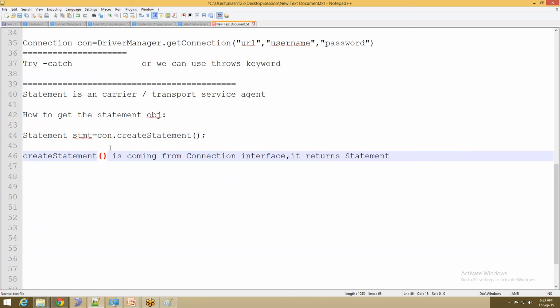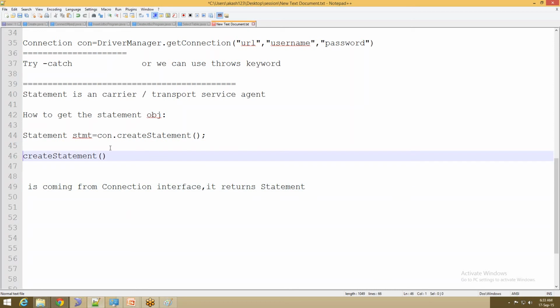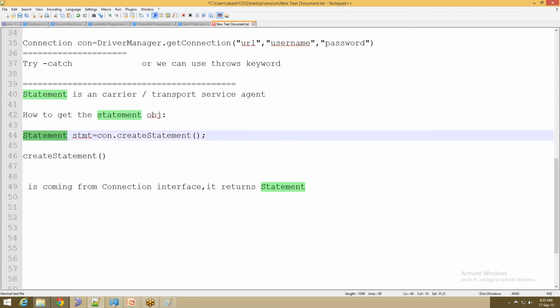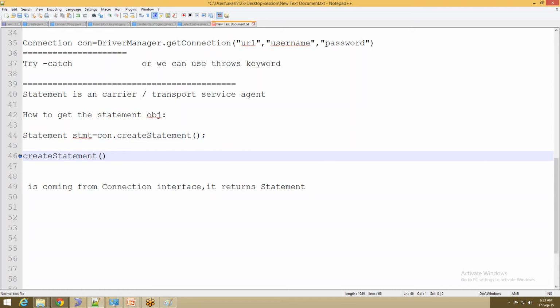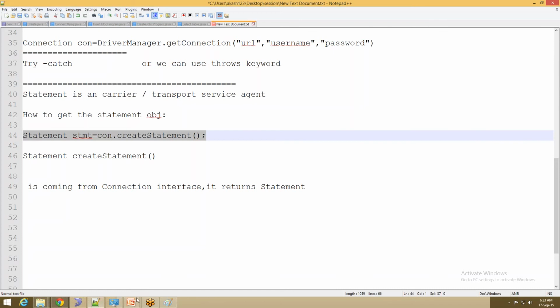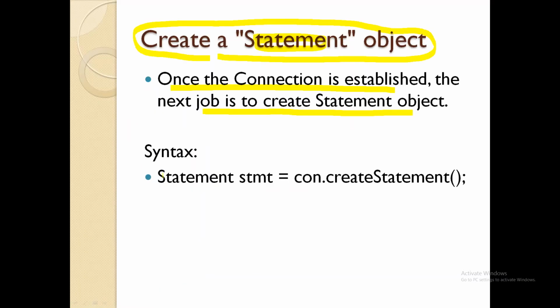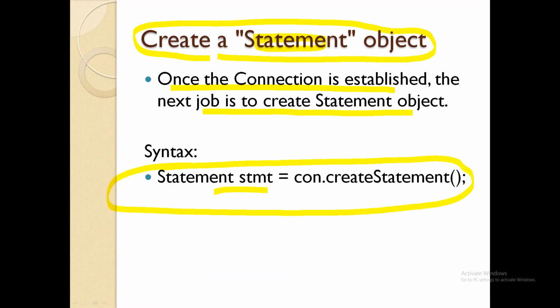So I can write the signature. Signature is something like this: createStatement is a method, return type is Statement. And in the program I need to write this line, the syntax I have discussed: Statement stmt is equal to con.createStatement.